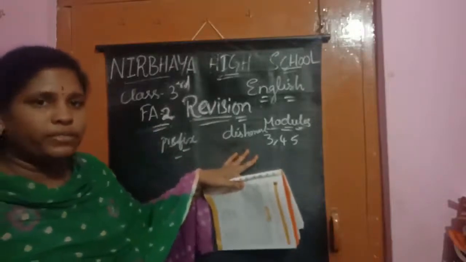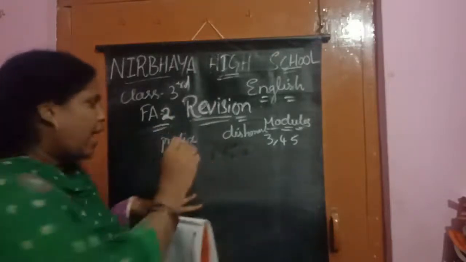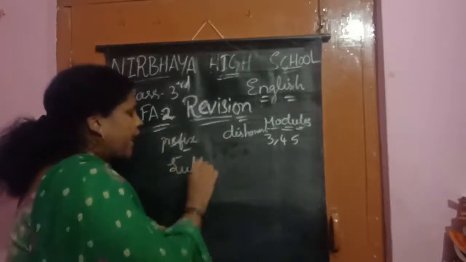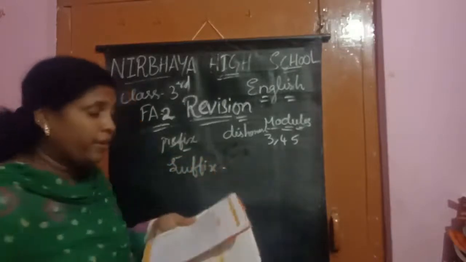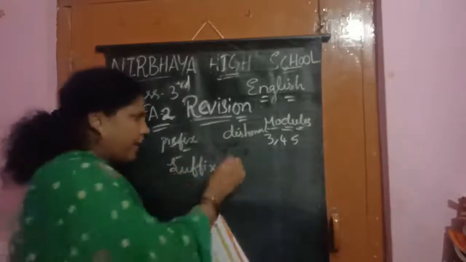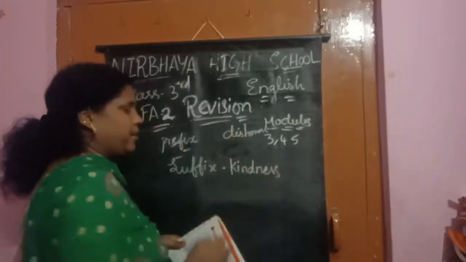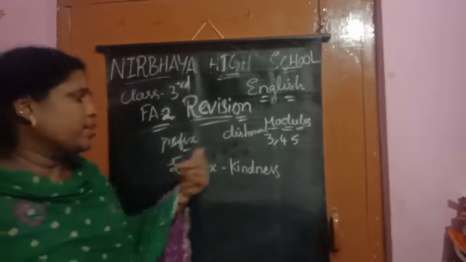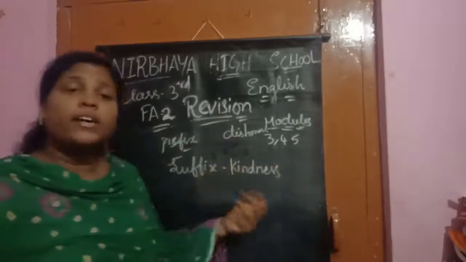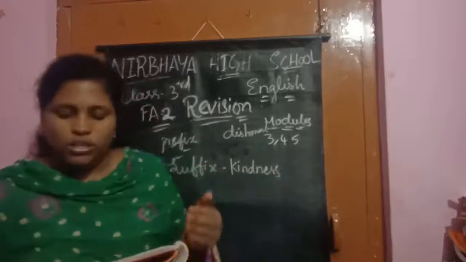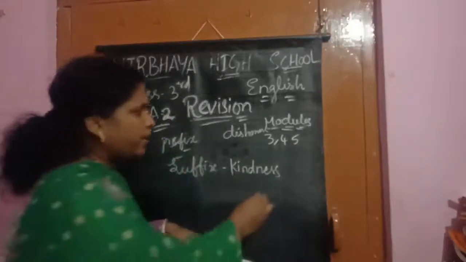Till now what we have done, before we have added at the beginning of the word. That is prefix. And now suffix. Suffix, at the end we will add. At the end means what? Kind. We are adding here ness, kindness. Understand, children? Prefix dishonest. Its suffix kindness. So here soft, softness. We are adding here ness, ly.